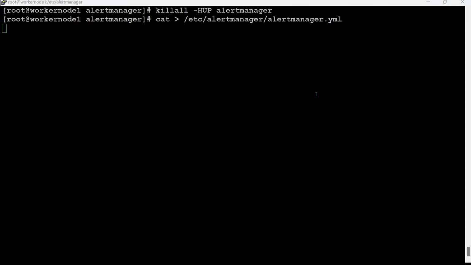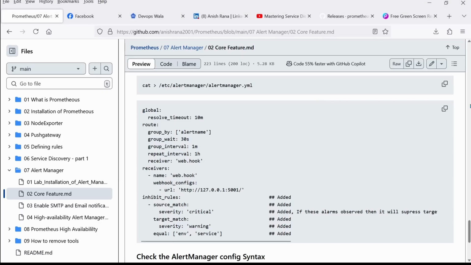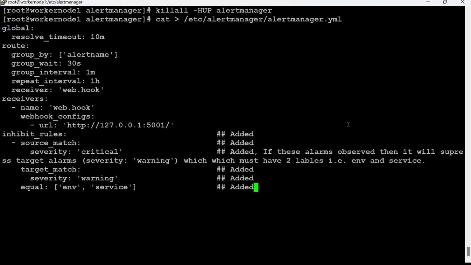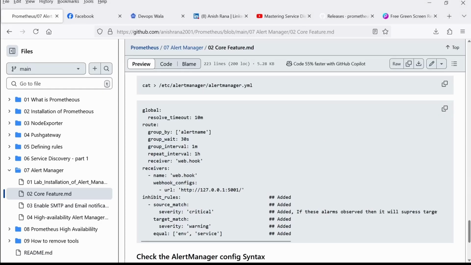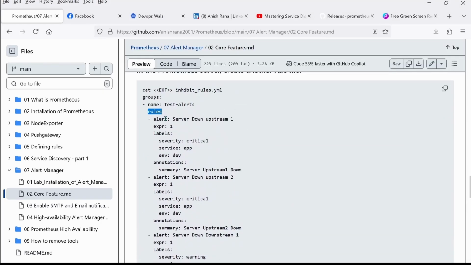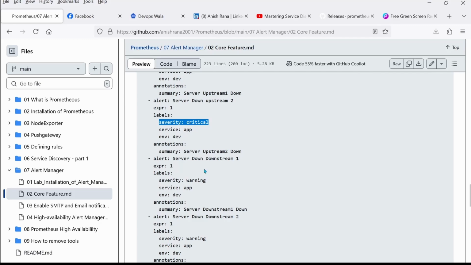Let me add everything inside here, copy and paste it over here. What we are doing here in the inhibition rule: the source match is severity equal to critical. Let me go back and see, the severity is critical, but for the downstream it is warning, because our main servers are the upstream servers.